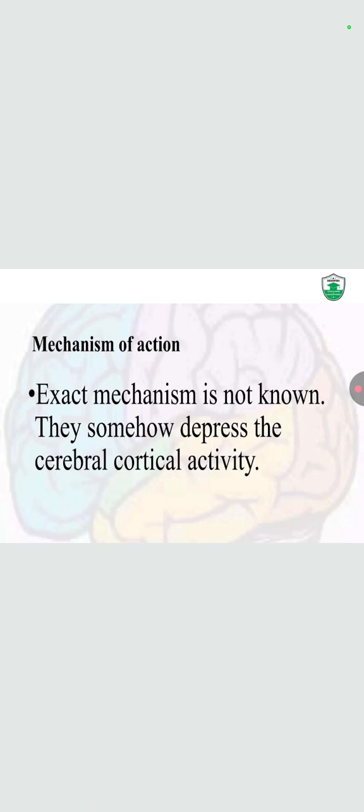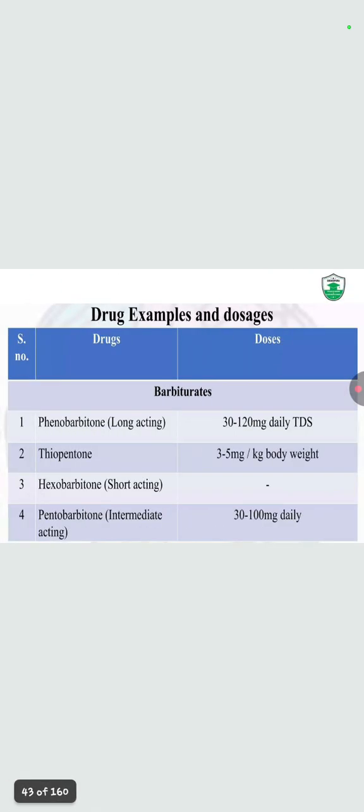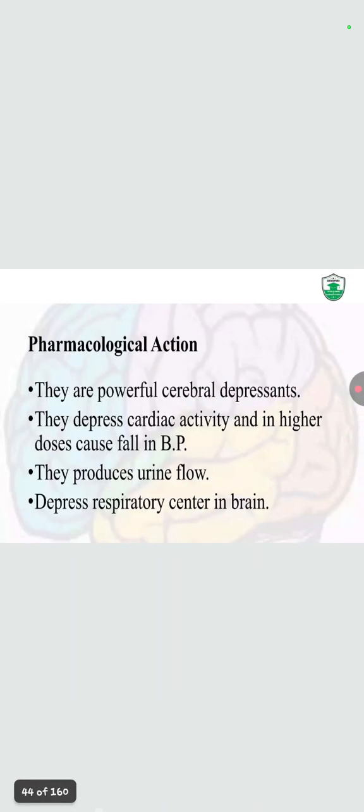अब बार्बिटरेट्स का वही मैकेनिज्म ऑफ एक्शंस फॉलो किया जाता है जो कि हमारे पास बेंजोडाइजेपिन का था. Same, they act centrally on the GABA receptors, having inhibitory effects and causing CNS depression. These are the drugs of the barbiturates, according to their mechanism of action and duration of action: long acting, short acting, and intermediate acting. Now the action is a powerful cerebral depressant, depresses the cardiac activity, and in a higher dose causes a fall in BP.